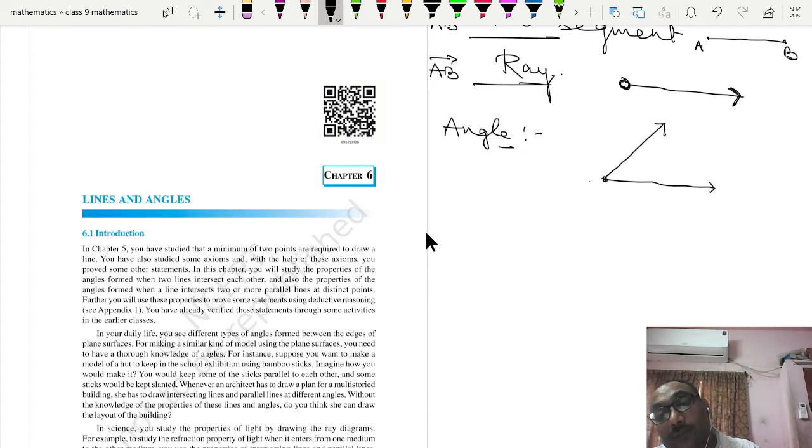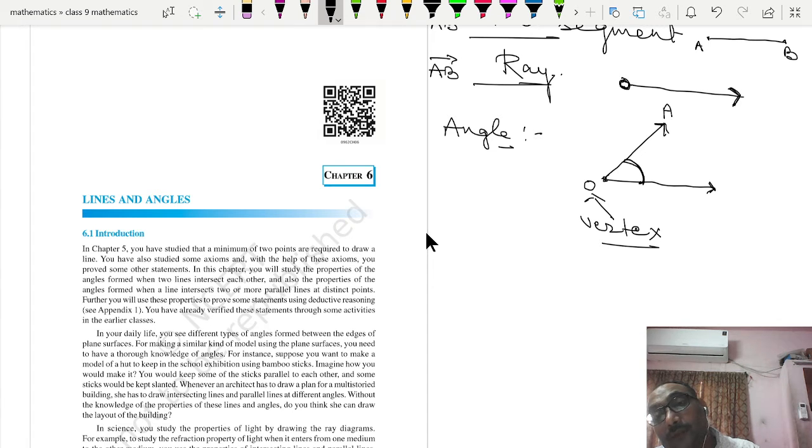This point is termed as the vertex. So this is the figure that is formed by two rays.